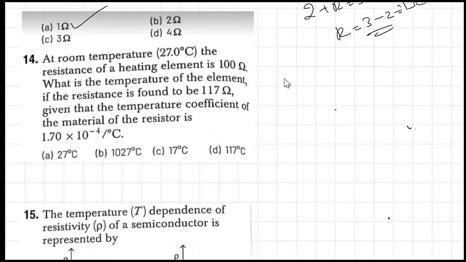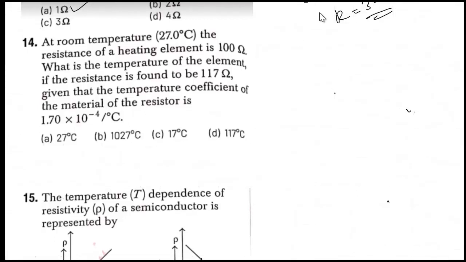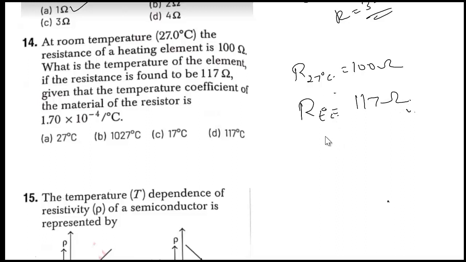At room temperature, 27 degrees Celsius, the resistance of a heating element is given as 100 ohm. So at 27 degrees Celsius, R is 100 ohm. What is the temperature of the filament if the resistance is found to be 117? At T degrees Celsius, suppose the resistance is 117 ohm. We need to find out the temperature of the element, the T value, and the temperature coefficient of resistance, that is alpha equals 1.7 into 10 to the power minus 4 per degree Celsius.